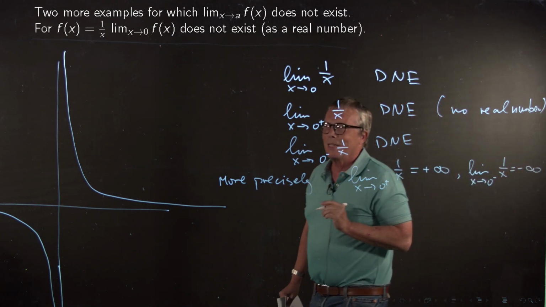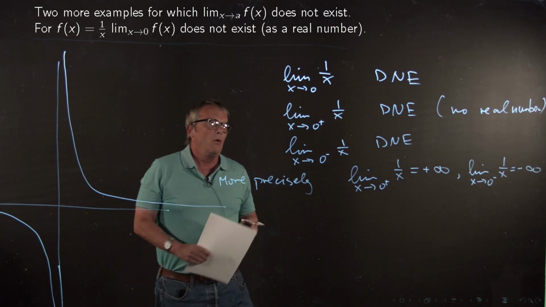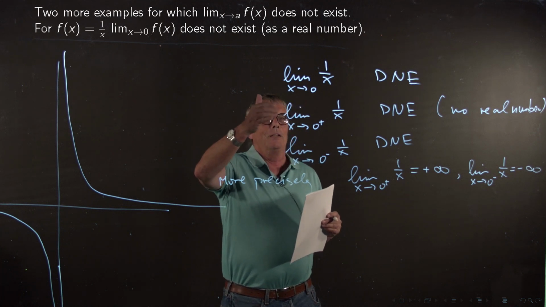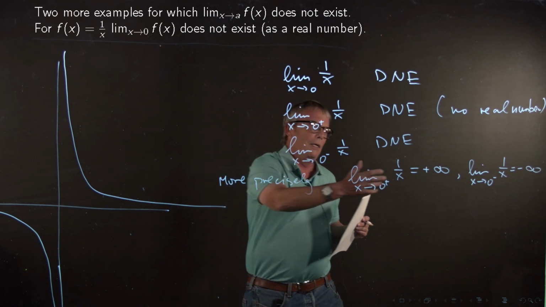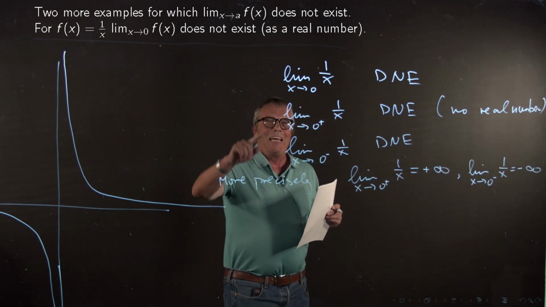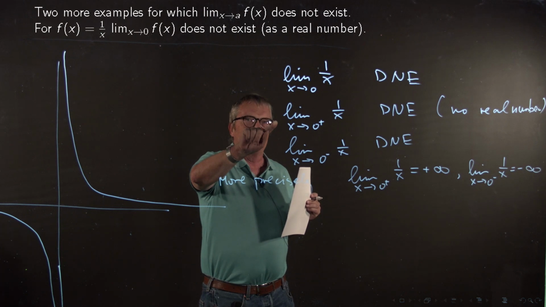Here I get this question a lot. Students say, well, what does it mean? Does it exist or does it not exist? Here I say the limit does not exist. And here I say the limit is equal to plus infinity. What is it now? Well, the limit does not exist as a real number. This is correct.